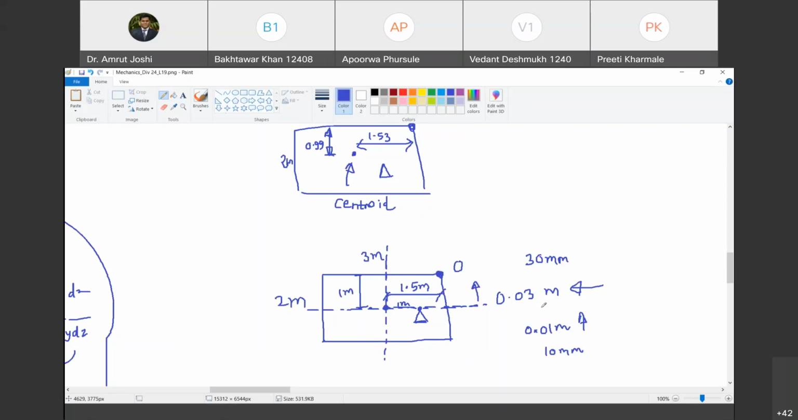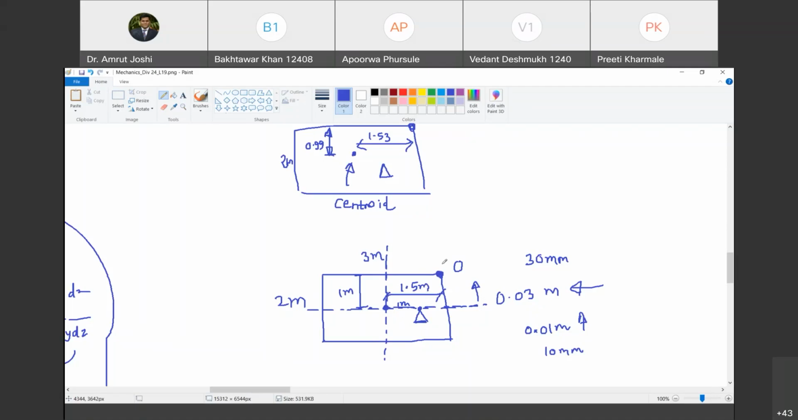Yes, sir. Why? Can you tell me? Because the hole that is deducted is closer to this line than this line. Do you agree with me? Yes, sir. The further you take this hole from this line, the more this centroid will move up. Are you with me? Yes, sir.